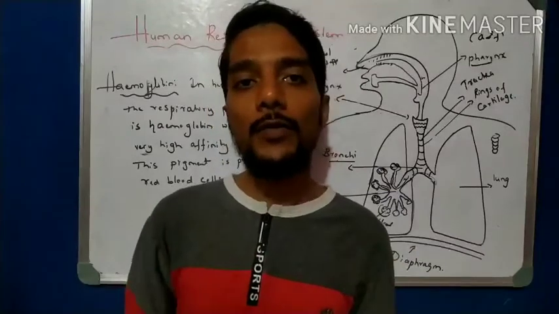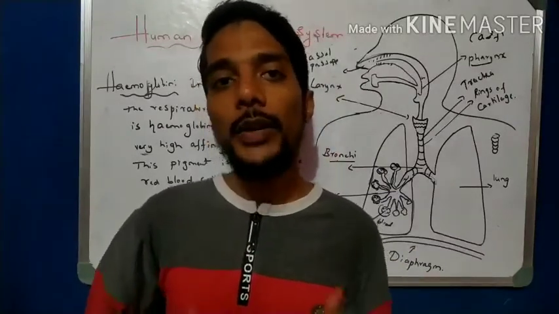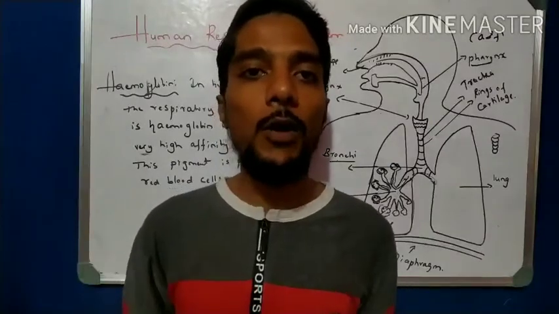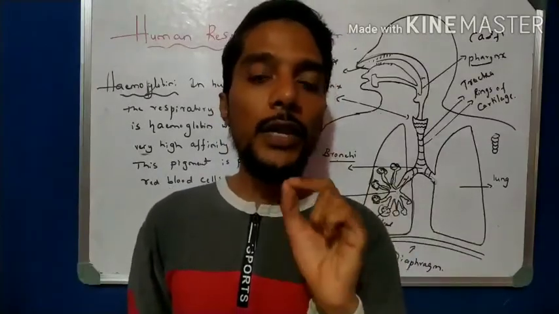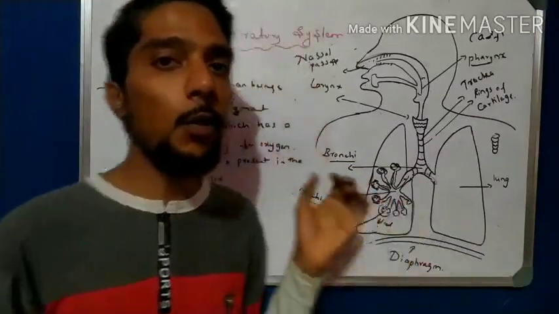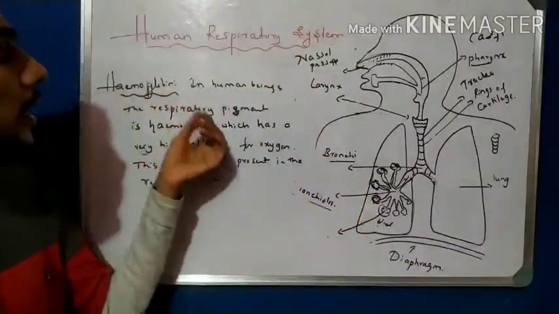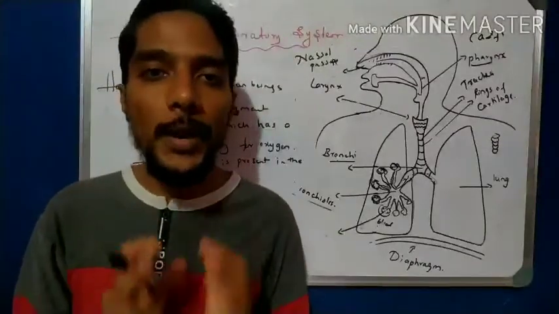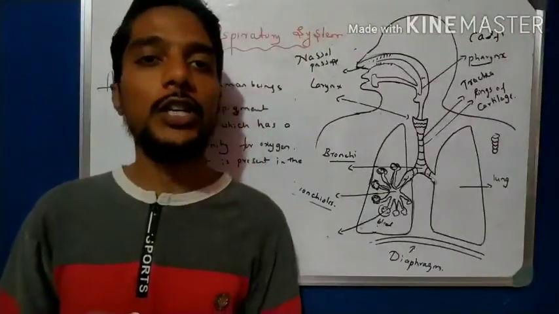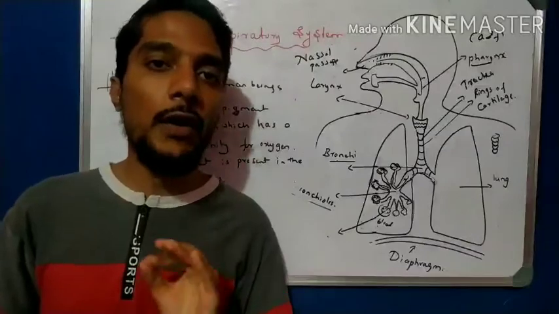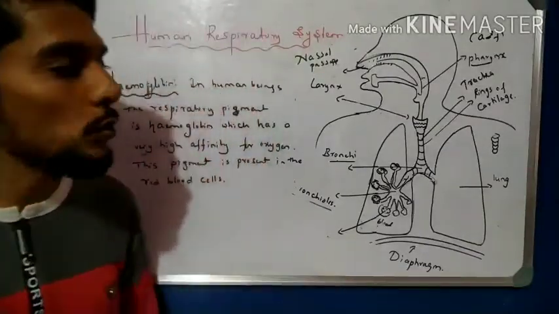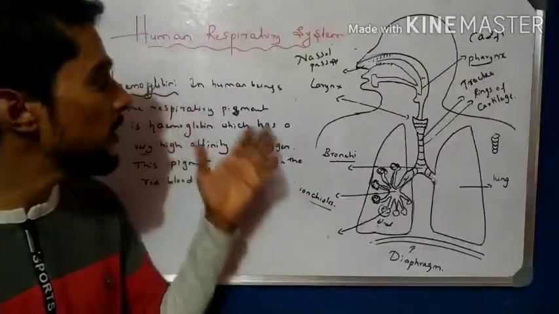So we know that RBCs are present in the blood, containing hemoglobin, and that hemoglobin helps in the transport of oxygen to every part of the body within a second. When we breathe, within a second the oxygen reaches every part of the body. That is with the help of the respiratory pigment called hemoglobin, right? So diffusion is not sufficient for large or complex organisms. For transporting oxygen to every cell of the body in seconds, we use another type of system, that is hemoglobin.